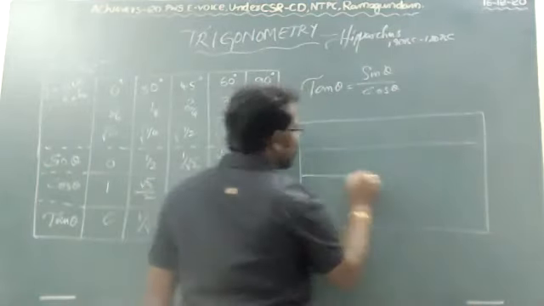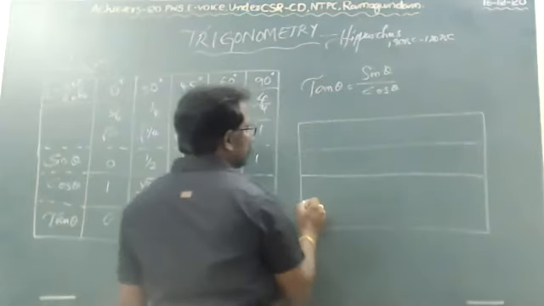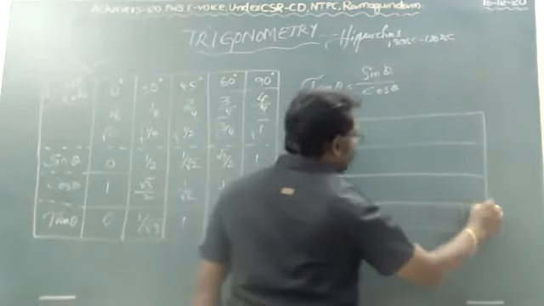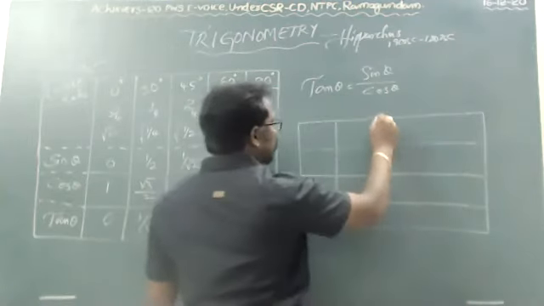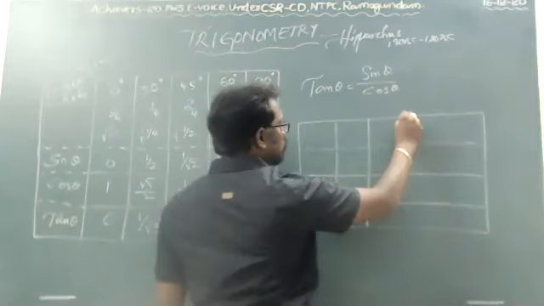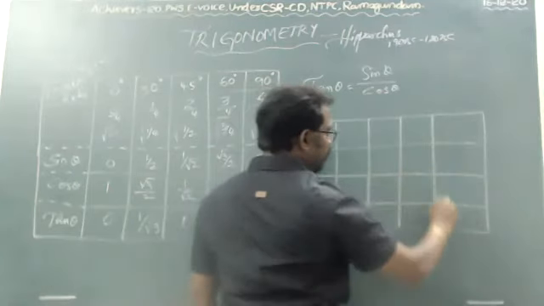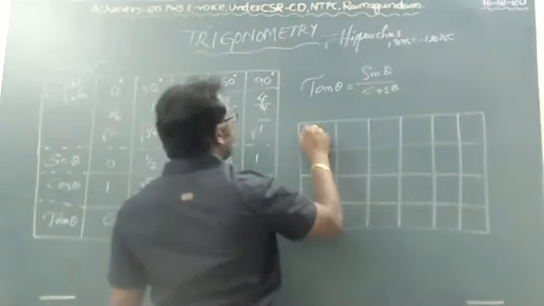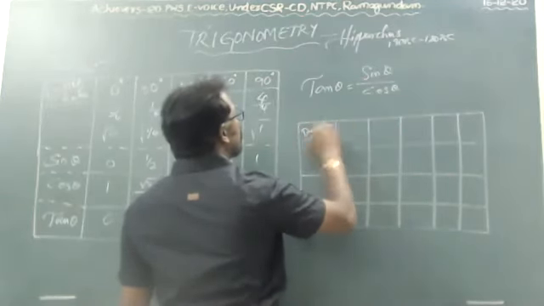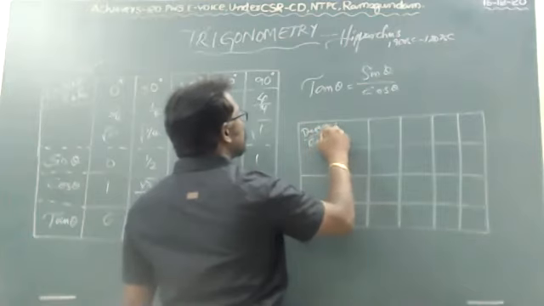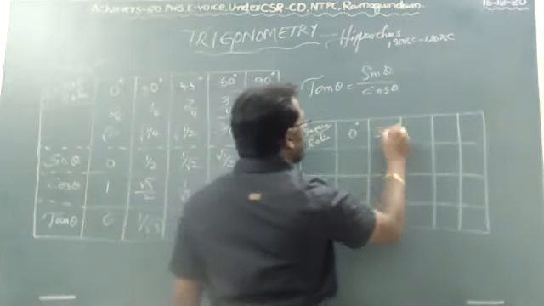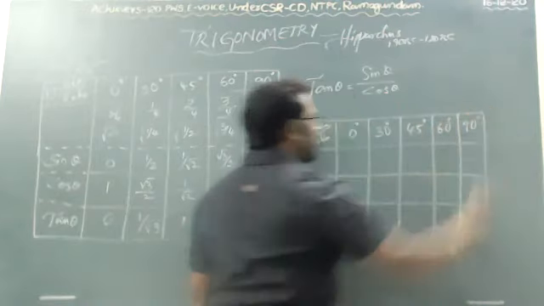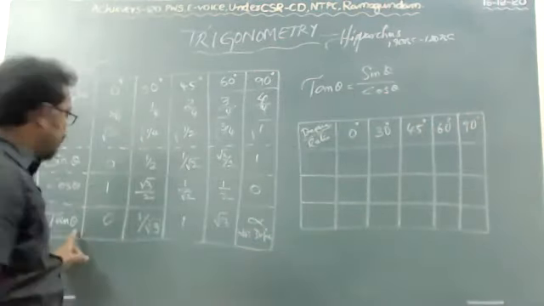1, 2, 3, 4, and 5. Yes. Again, degree, ratio: 0 degrees, 30 degrees, 45 degrees, 60 degrees, and 90. Yes, children, we completed tan theta here.